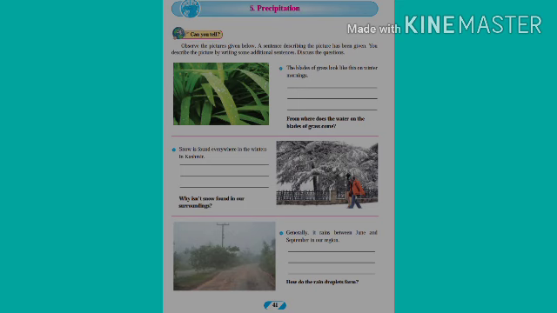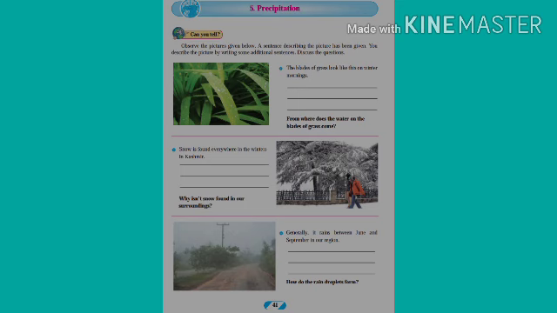Friends, in the third picture, you can see that normally we receive rain during June to September. It's monsoon rain in India, and India receives maximum rain during this period. Hence, it is also referred to as the rainy or monsoon season. This rain is abundant and sometimes extensive, spreading across India.